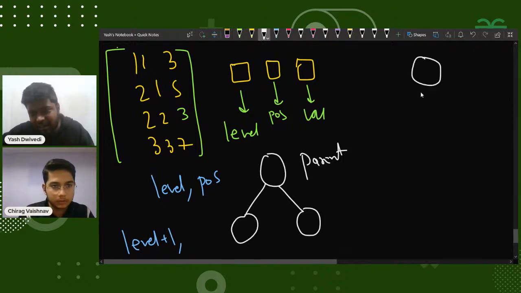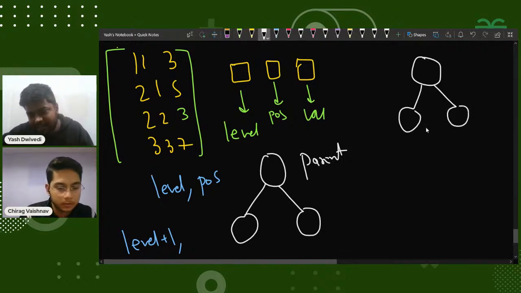So what I'm thinking is, if I have a particular node, like this is the tree that's been given to me, assume, right?